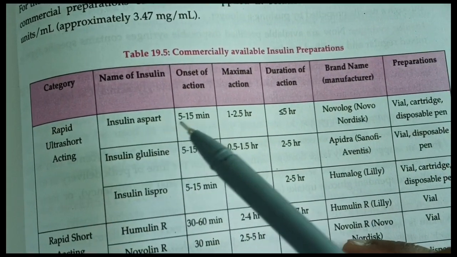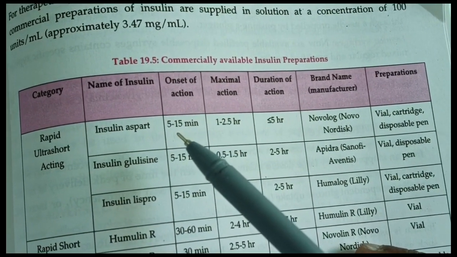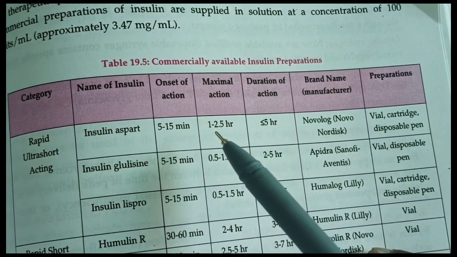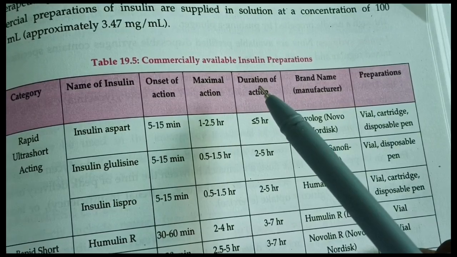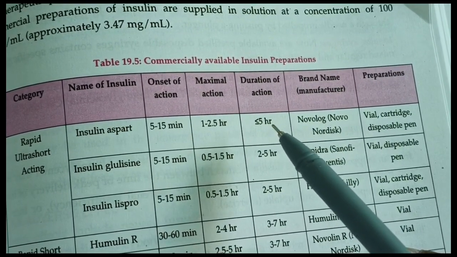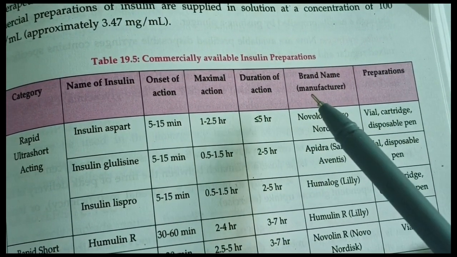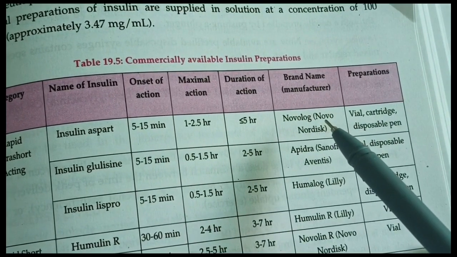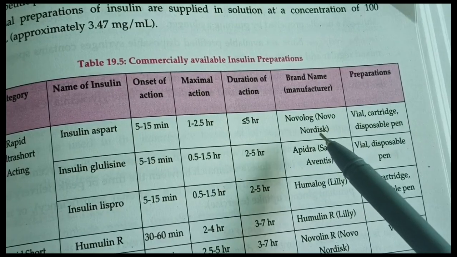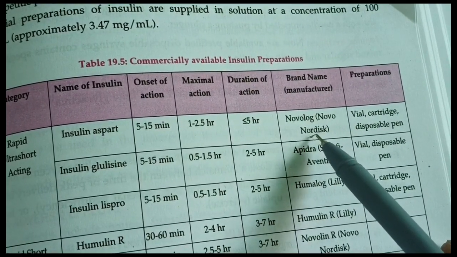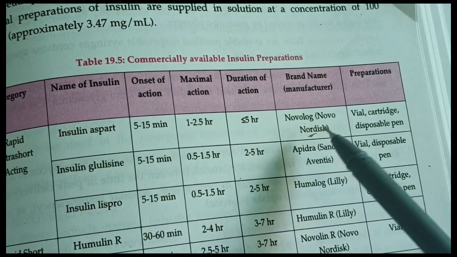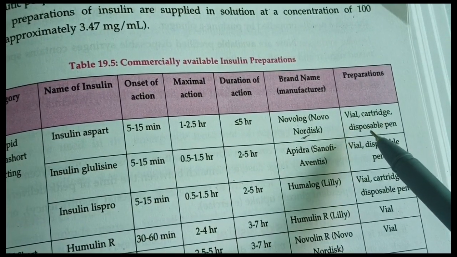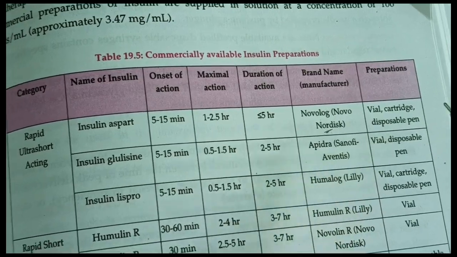An example is insulin aspart. Onset of action is 5 to 15 minutes. Maximum action of insulin aspart is 1 to 2.5 hours and duration of action is greater than 5 hours. The brand name in the market is Novolog by Novo Nordisk, the company which manufactures Novolog. It is available in vial, cartridge and disposable pen.